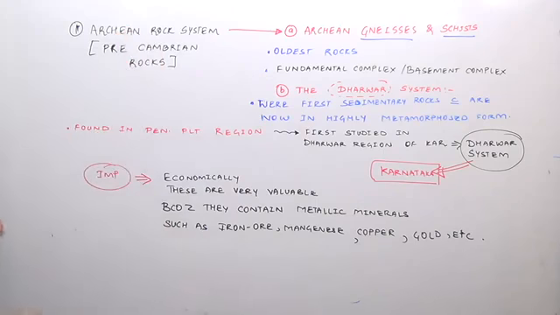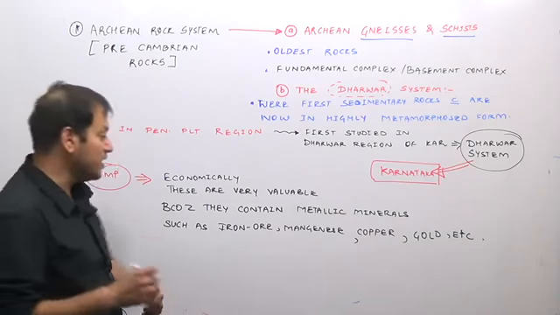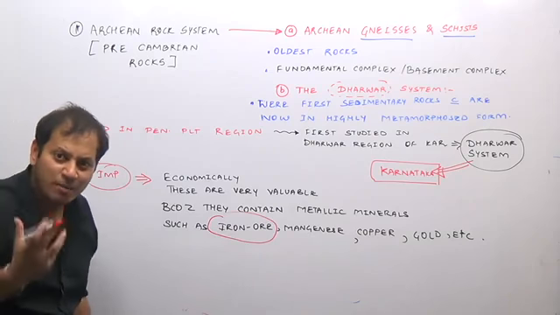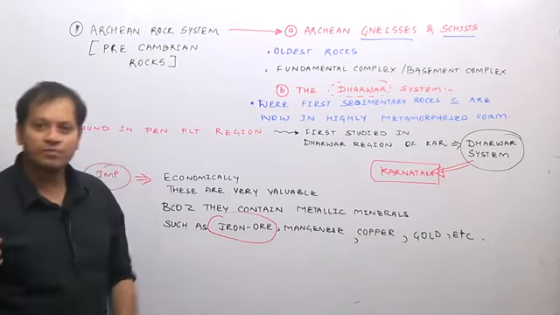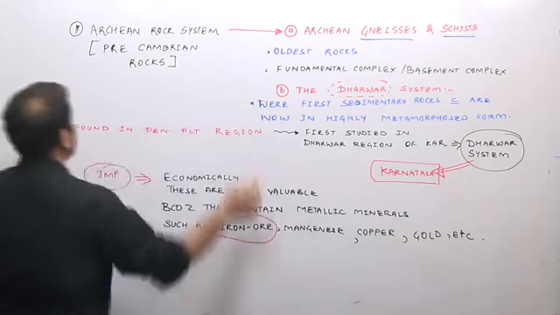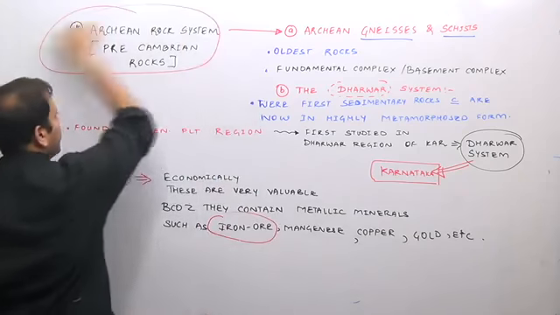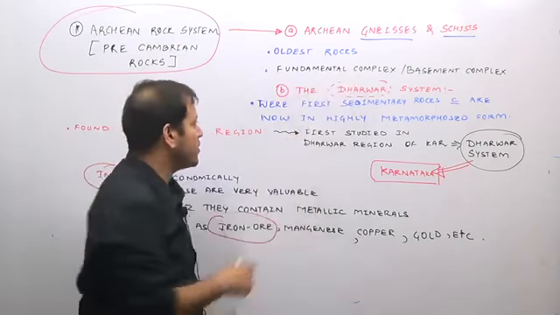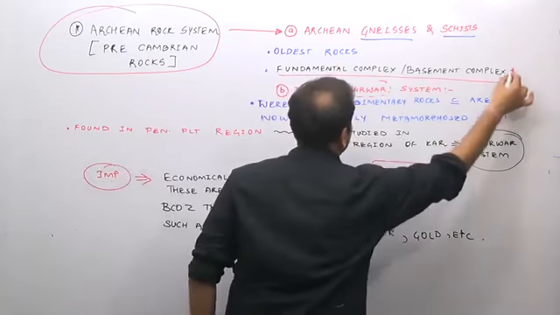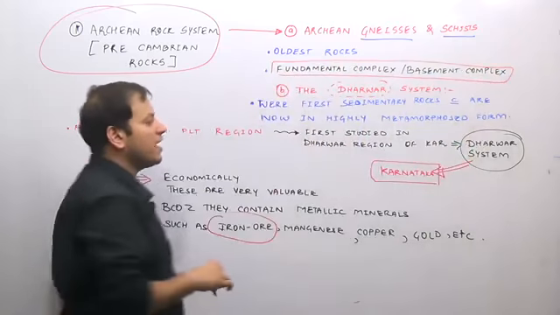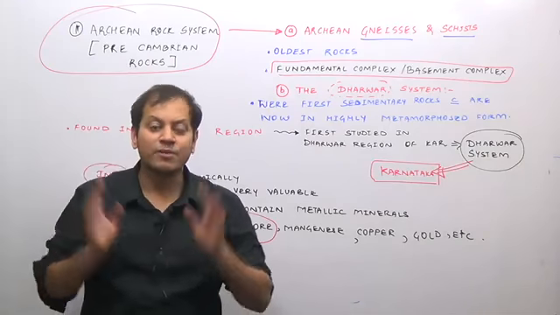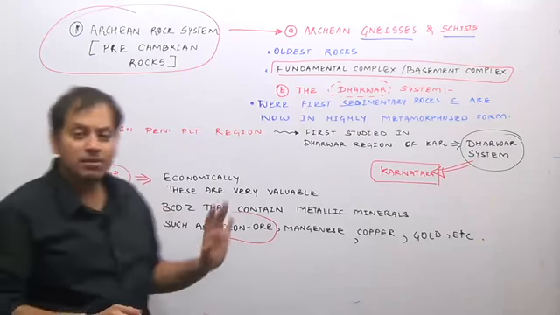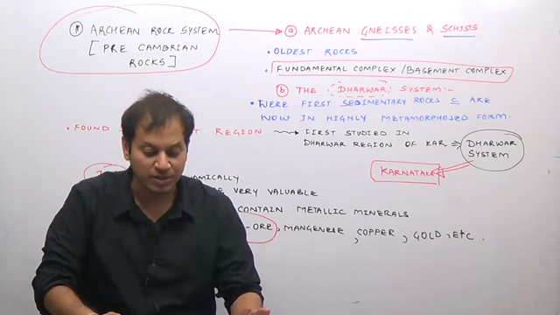The Archean system are economically the most valuable rocks because these are the rocks where the base mineral resource, the basic raw material for any kind of industry, iron ore, is found, and gold is found. So these are very important rocks. Two things to remember in the Archean rock system: gneiss and schist form the fundamental complex or the basement complex, and second, the Dharwar system, the first formed sedimentary rocks, which are now in highly metamorphic forms, and are economically important because iron ore etc. is found in this region.